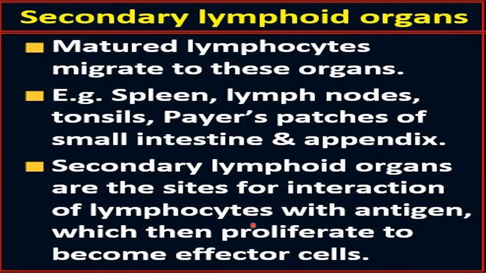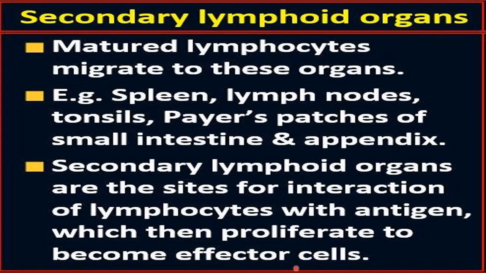Now after this interaction with the antigen, what happens? These lymphocytes proliferate to become effector cells. Whenever any lymphocyte comes in contact with the antigen, it will proliferate. A rapid increase in number will occur, and it forms the effector cells. So there will be formation of the effector cells.